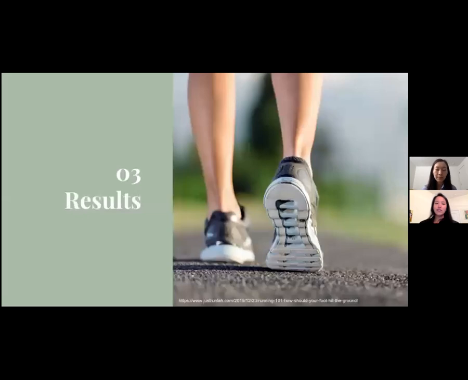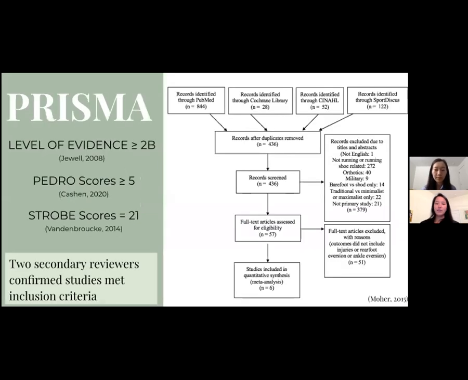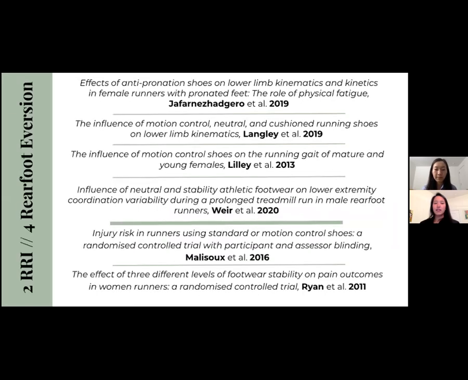So let's go into the results. Here's our PRISMA diagram. We ended up with 6 studies. Randomized controlled trials were scored with the PEDro checklist, and observational studies were scored with STROBE. We ended up with 4 studies looking at rearfoot eversion and 2 looking at RRIs.